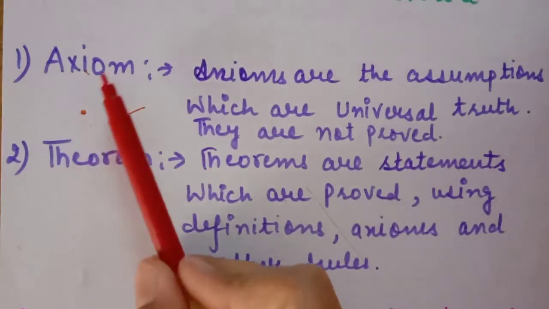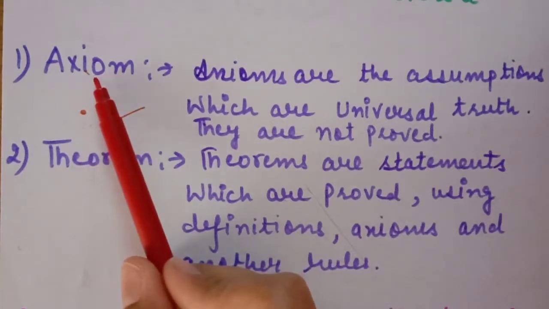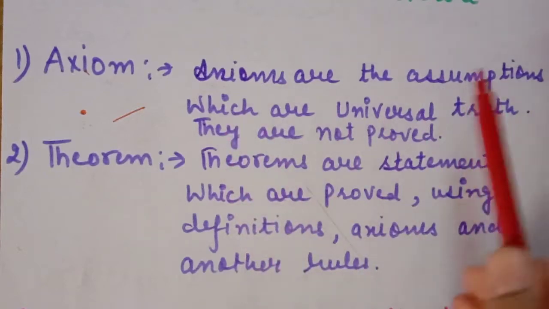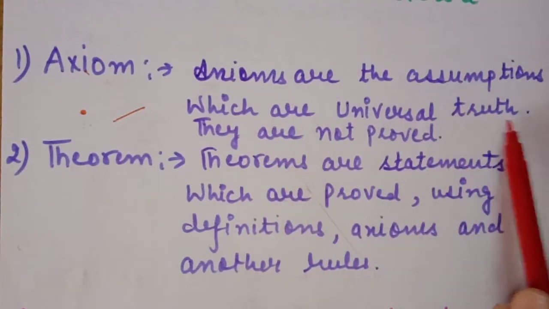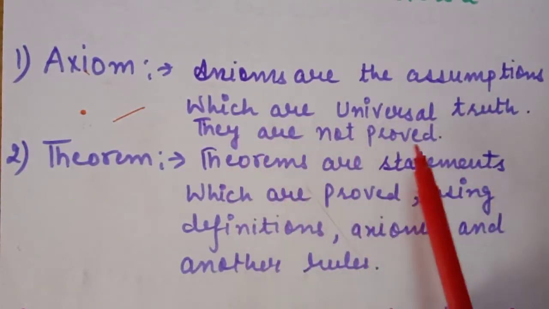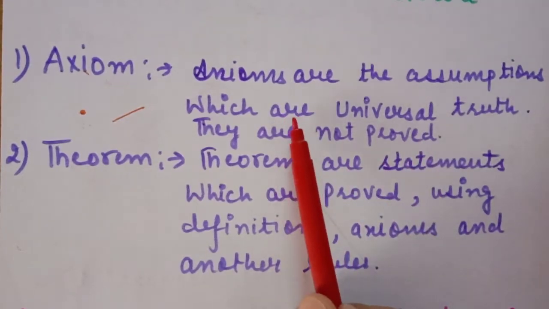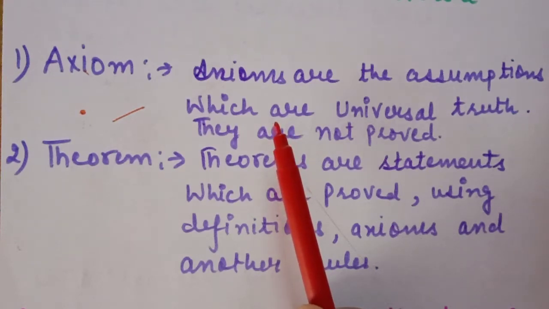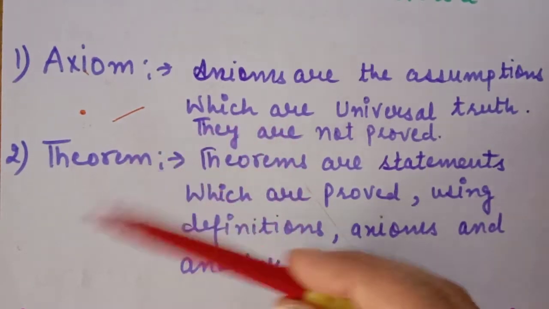Students, what are the axioms? Axioms are assumptions or statements which are universal truth. They are not proved. Some of the students also mentioned in the comment box that they are not able to understand what axioms are.